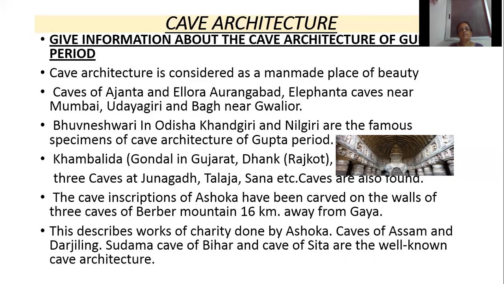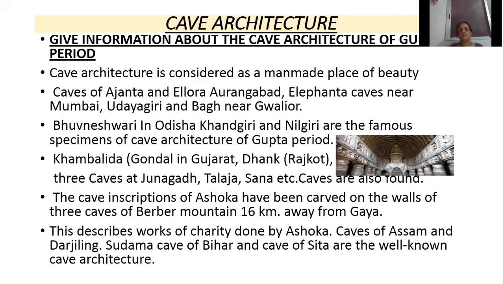Then in Gujarat, this cave architecture was found from Khambalida in Gondal in Gujarat, Dang in Rajkot. Three caves were found from Junagadh, Talaja and Sana. Then the cave inscription of King Ashoka has been carved on the walls of three caves of Barbar mountain, 16 kilometers away from Gaya. Gaya is in Bihar.